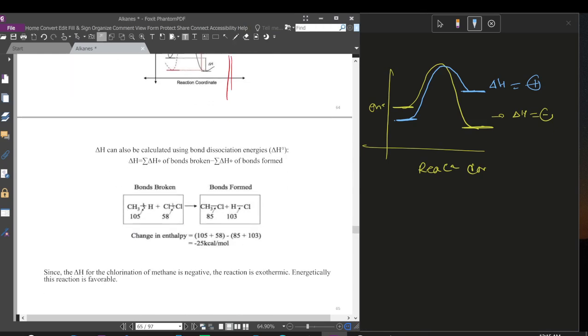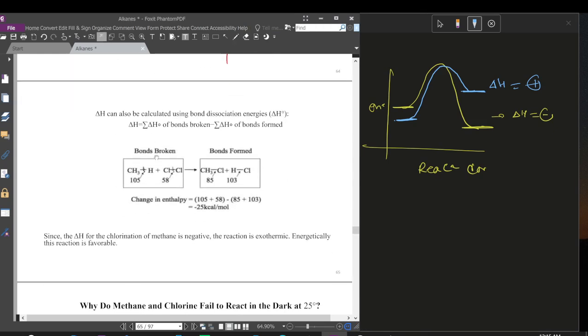And also delta H can be represented by another formula, which is the difference between the energy of bonds broken and bonds formed. Here you see that the CH carbon-hydrogen bond is breaking, and the Cl-Cl bond is breaking. The bond energy of carbon-hydrogen breaking is 105 kilocalories per mole. The chlorine bond breaking energy is 58 kilocalories per mole.